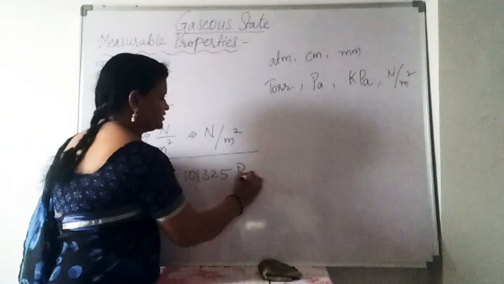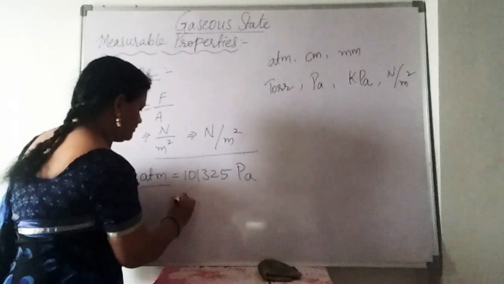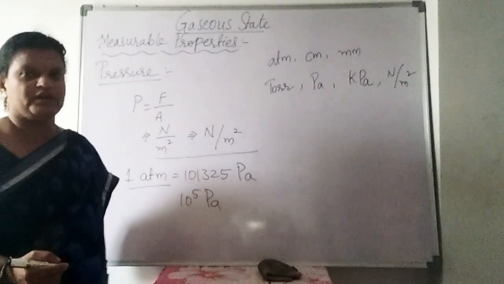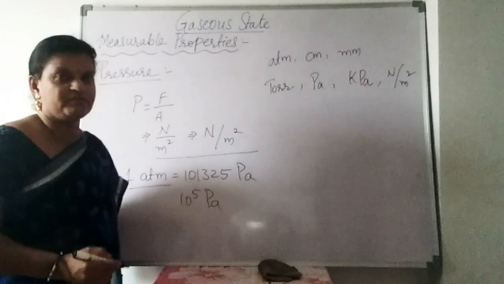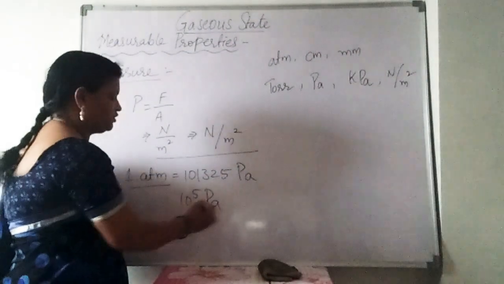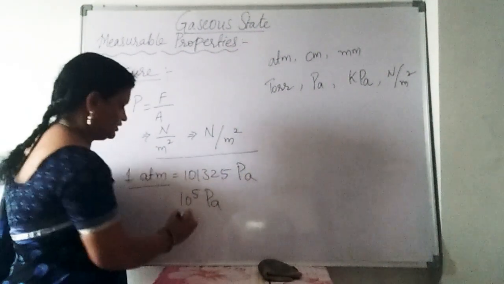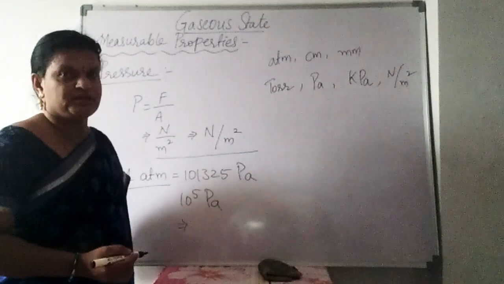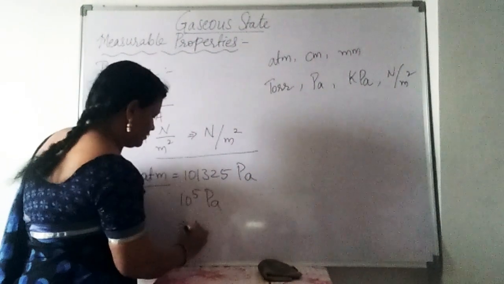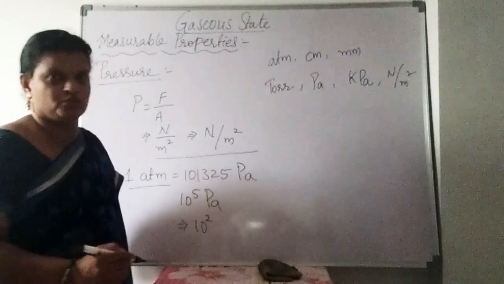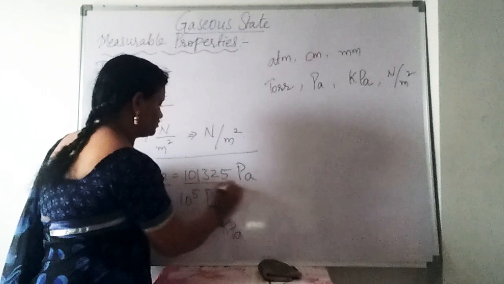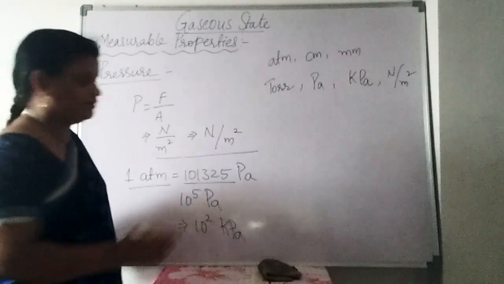101,325 pascals. Simply we can write 10 power 5 pascals because it is almost nearer to 1 lakh. If it is equal to 10 power 5 pascals, then how many kilopascals is it? Because 1000 pascals becomes 1 kilopascal, it is 10 power 2, 10 square kilopascals.